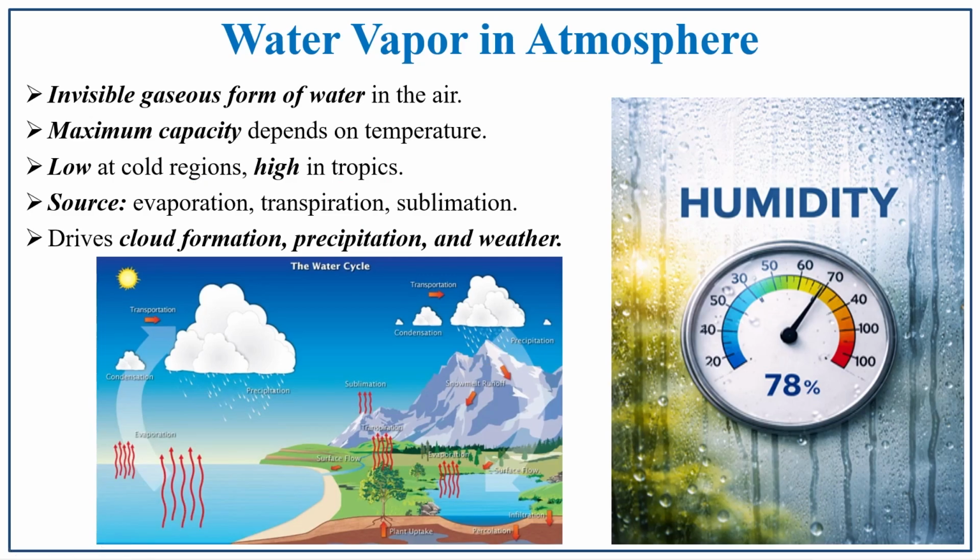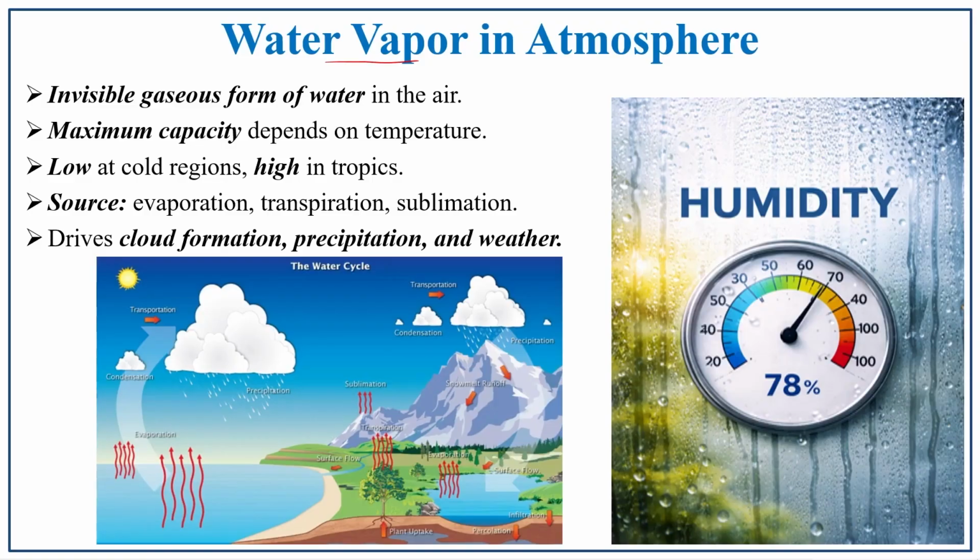That is sublimation. The water vapor does not transform into liquid; it directly solidifies. That process is known as sublimation. Where does it happen? It happens in ice crystals or snow. On hilltops, this process is more evident. The water vapor drives cloud formation, precipitation and weather patterns. Without water vapor, there is no cloud formation, and without cloud formation, there is no precipitation. If there is no precipitation, there is no weather pattern existing in that particular region or throughout the earth's surface.